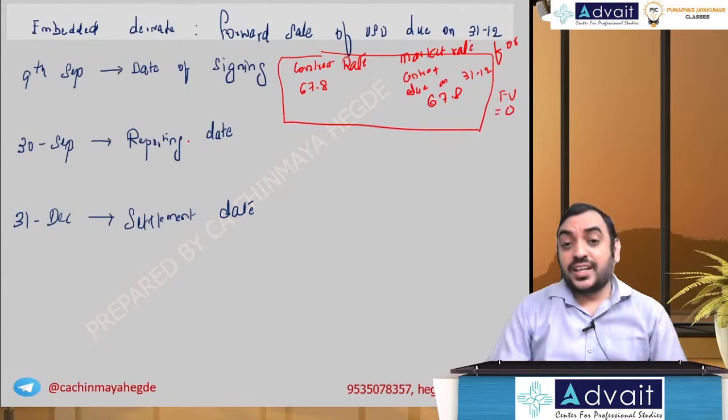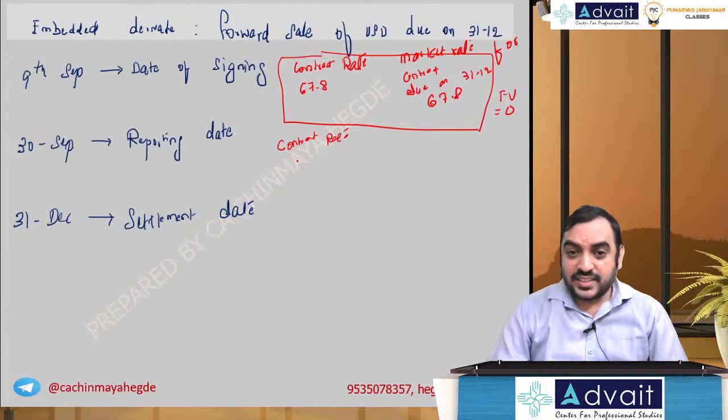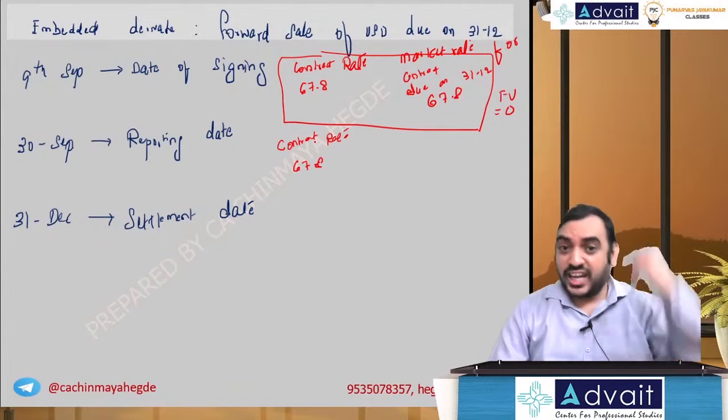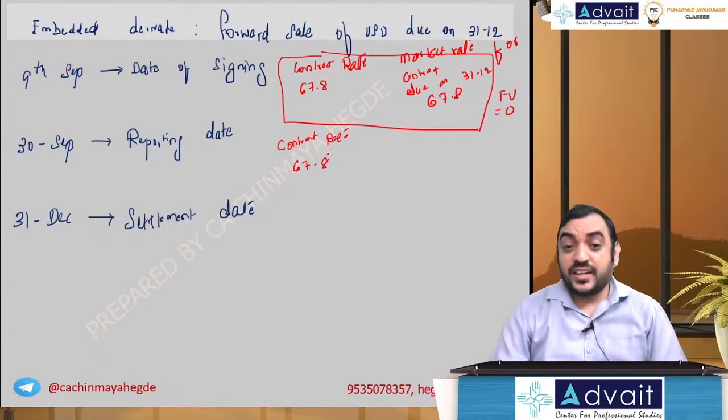Okay, now coming to 30th September, what is the contract rate? Contract rate is 67.8 only. You will take it from the original date, because you entered the date of signing on 9 September. You take 67.8 only. That doesn't change. What is the market rate?